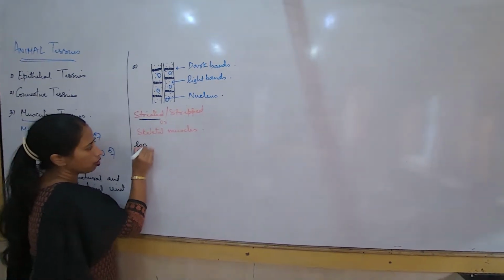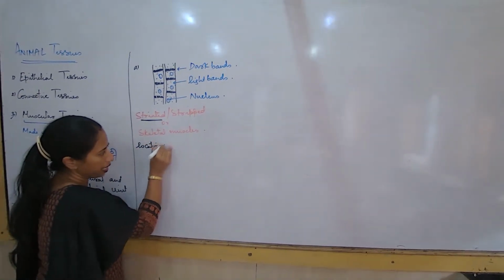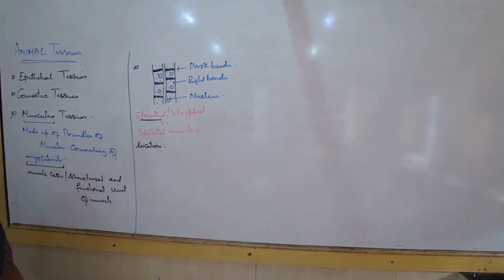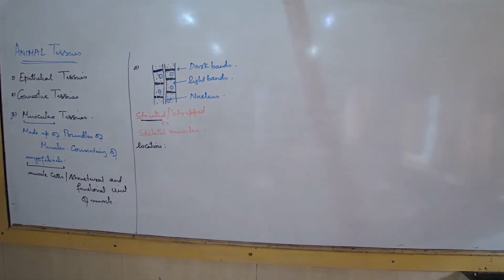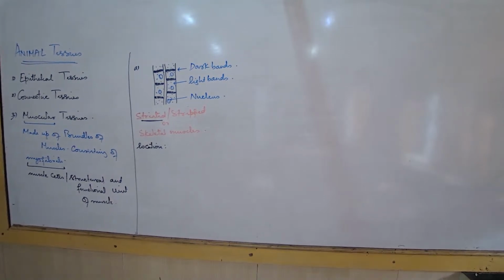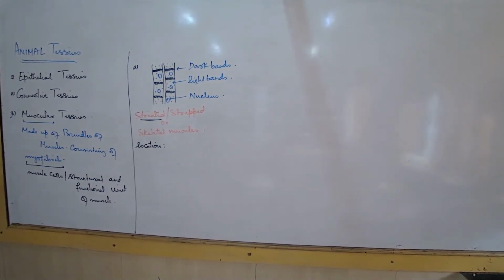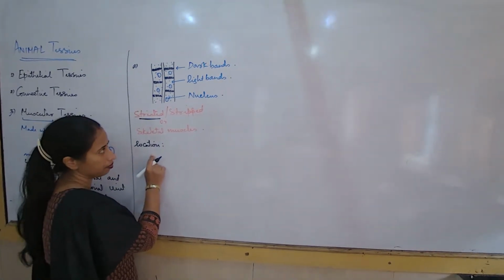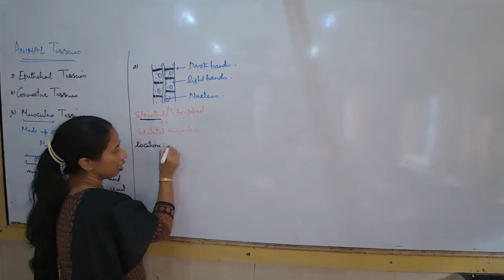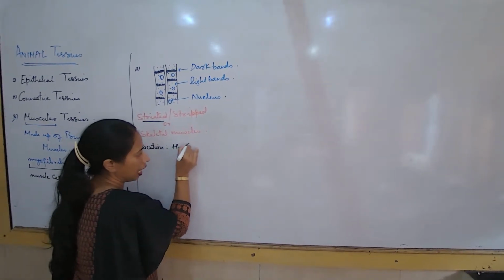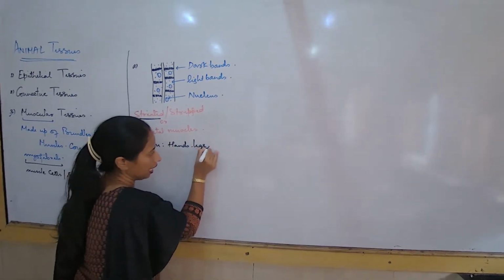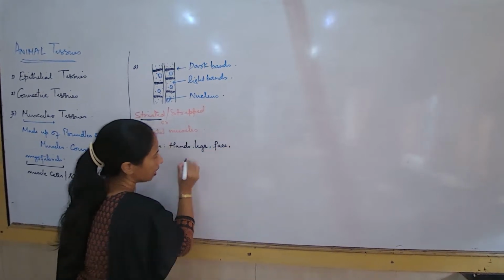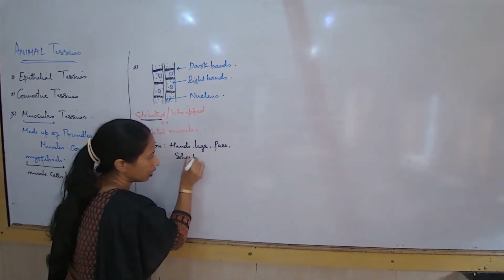Now, if I talk about where these muscles are present, there are three parameters we have to study: where they are present, special features of the cell, and any specialized structure to understand. So location: they are present in the hands, the legs, the face, the shoulder.